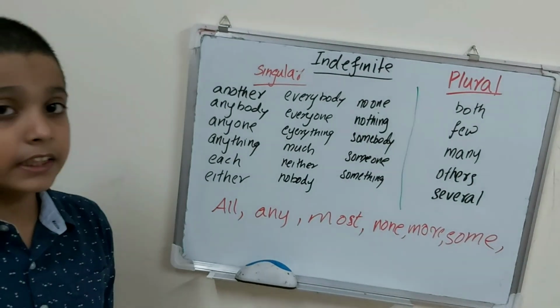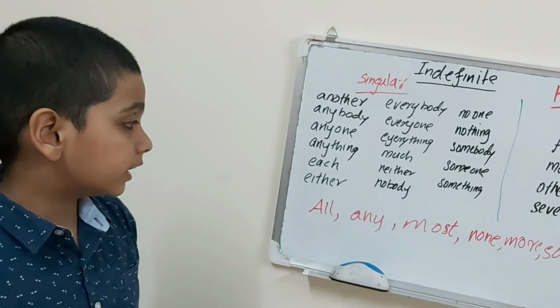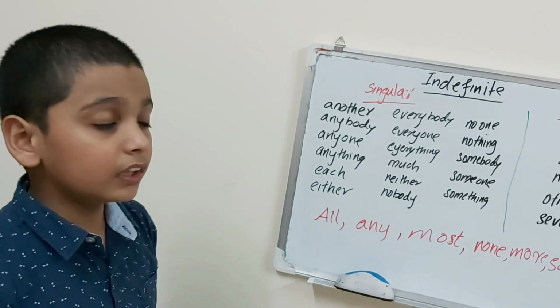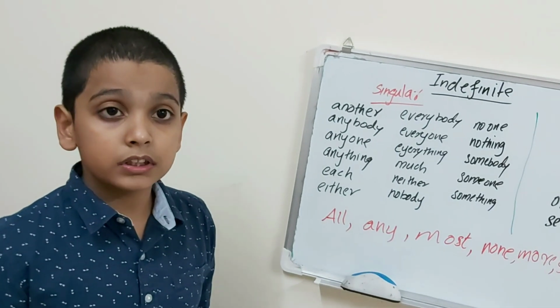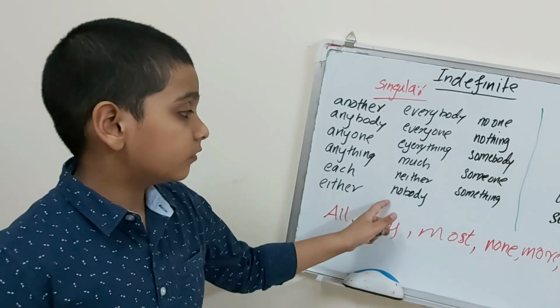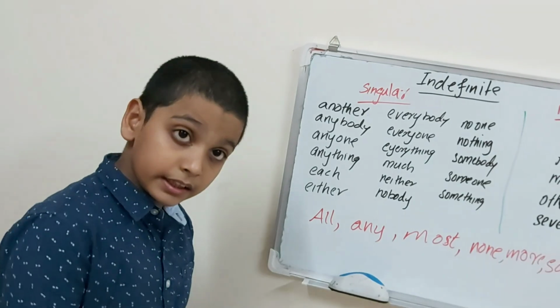Then for a negative clause, for example, anybody didn't come to the party. We cannot say it like that. We can only say nobody came. And we cannot say nobody didn't come. We only need one negative. We don't have to use another negative.